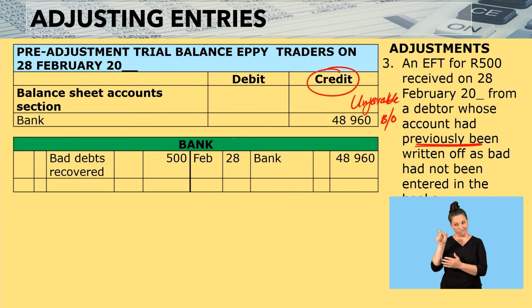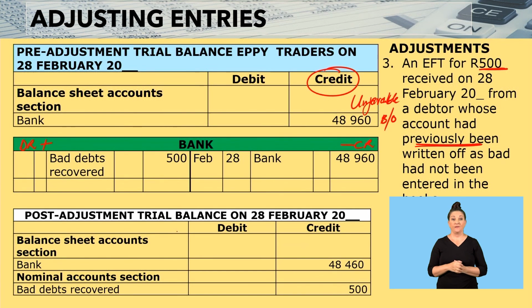Now, the moment we receive 500, when bank has a credit balance, that is a negative balance. And the moment we receive money, we debit our bank account. That means we are decreasing that bank overdraft in this case.